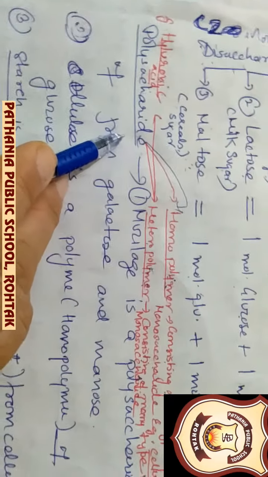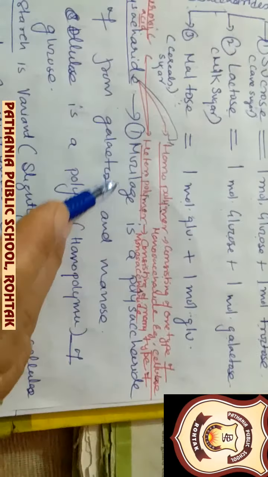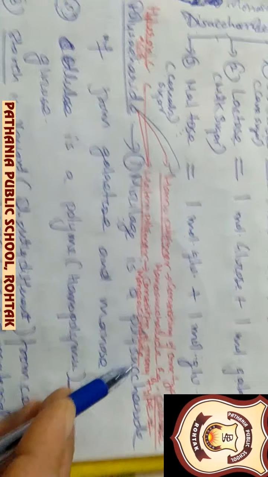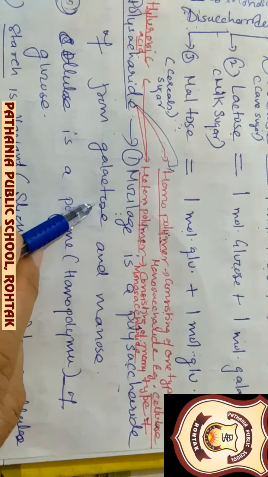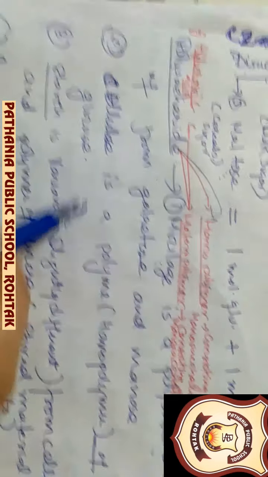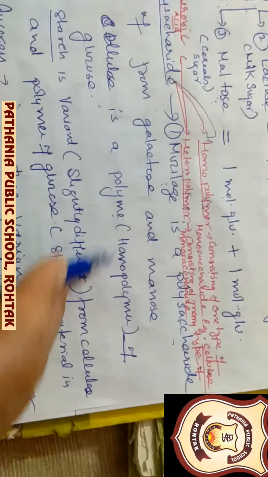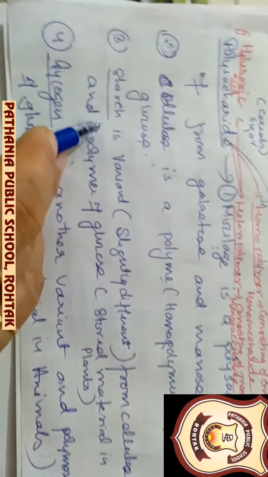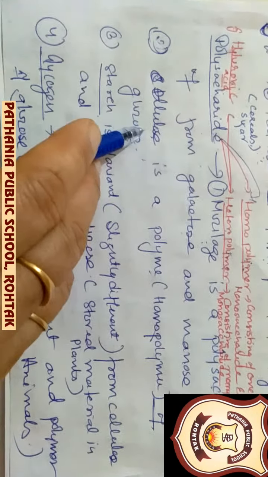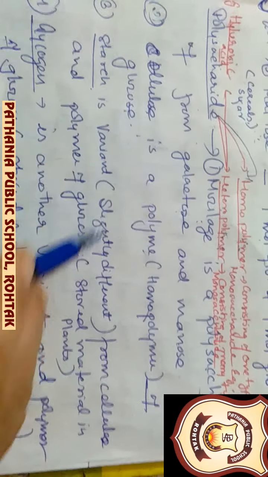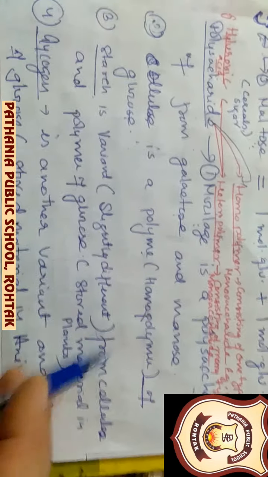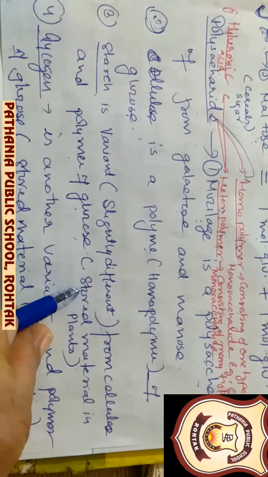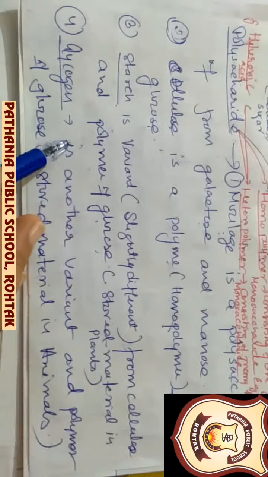Now we come to the various types of polysaccharides. First is mucilage, a polysaccharide formed by galactose and mannose sugars. Cellulose is a homopolymer of glucose, the second type of polysaccharide. The third is starch, a variant of glucose, slightly different from cellulose, and it is a polymer of glucose; food is stored in plants in the form of starch.